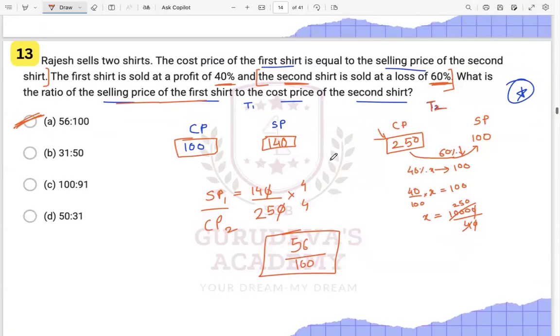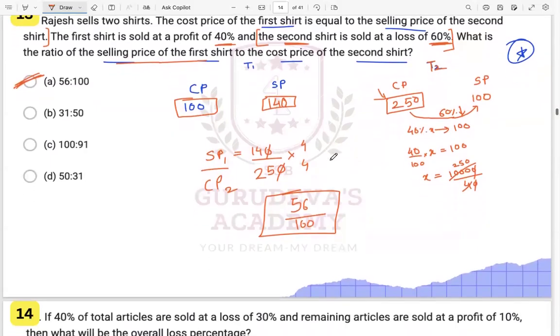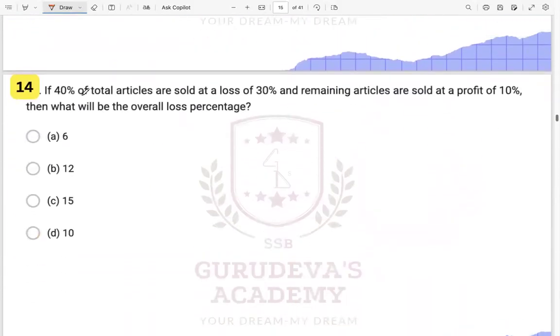All right. Let us see another one again. If 40% of total articles are sold at a loss of 30% and the remaining articles are sold at a profit of 10%, then what will be the overall loss or profit percentage? So what all things are given to you? We have, let's say, 100 articles. We have 40% of the articles and 60% of the articles, right?